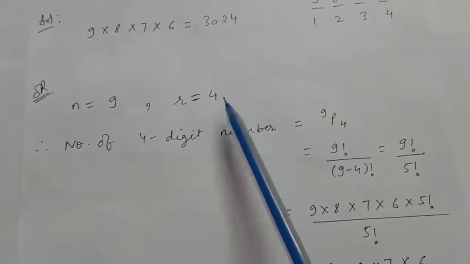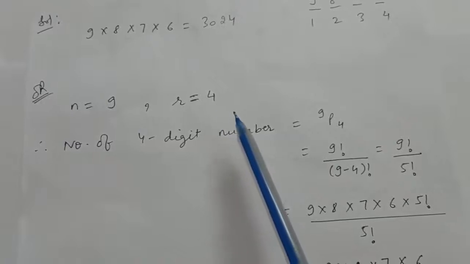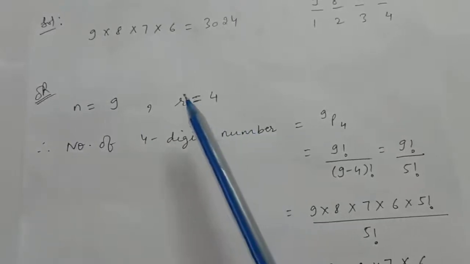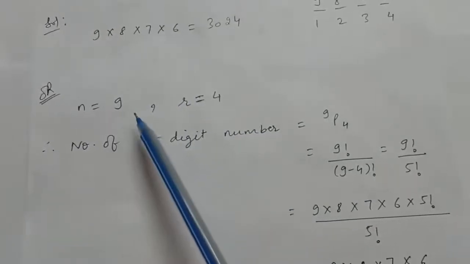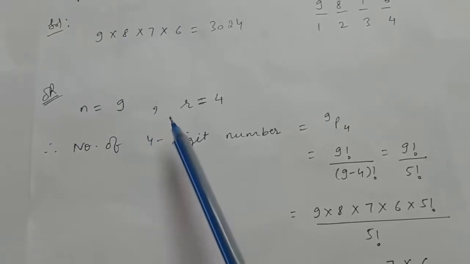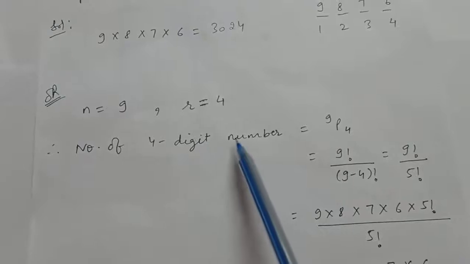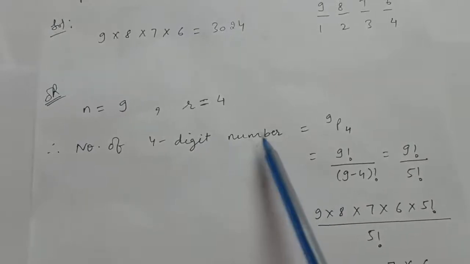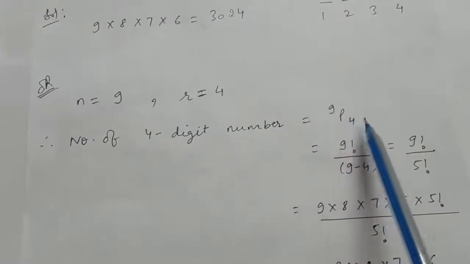Also, because digits cannot be repeated, we can use this formula, because the objects, that is the digits, are distinct and we cannot repeat them. Therefore the number of 4-digit numbers will be 9P4.